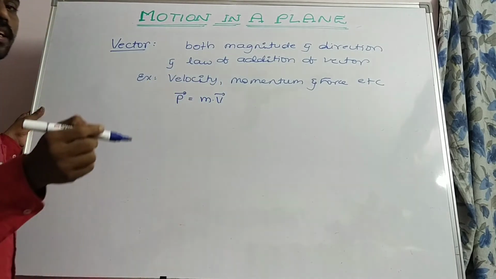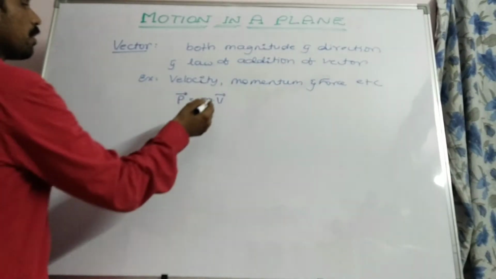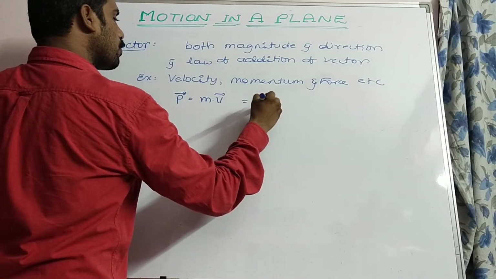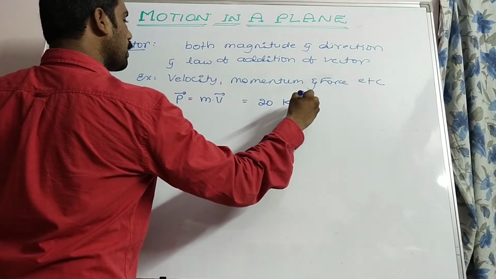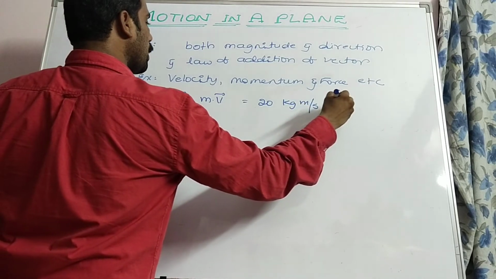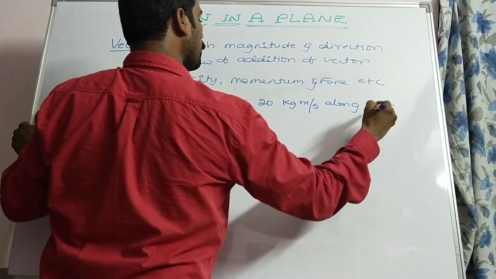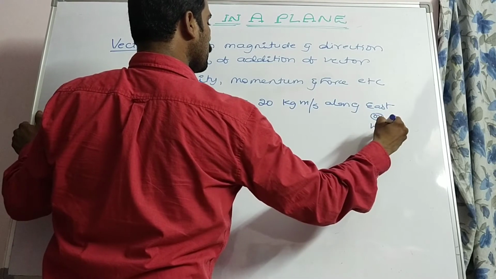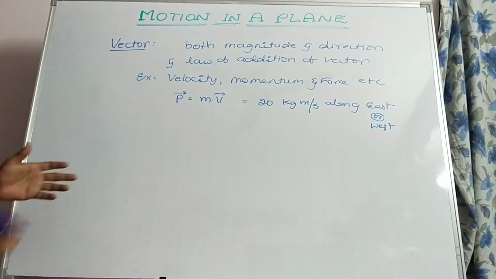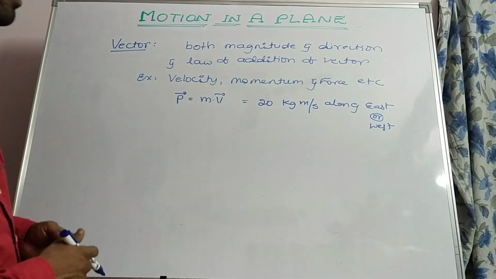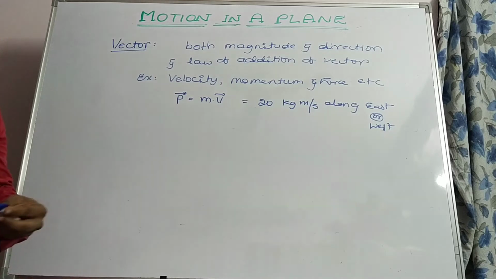Of course, m is a scalar quantity, but velocity is a vector quantity. That can be written as, say, 20 kg meter per second along east or west, some direction will be there, or making a certain angle theta with some other. Let us see how we can represent the vector.